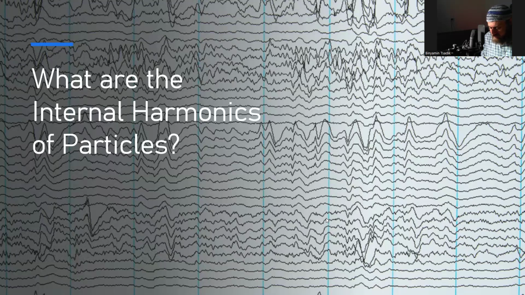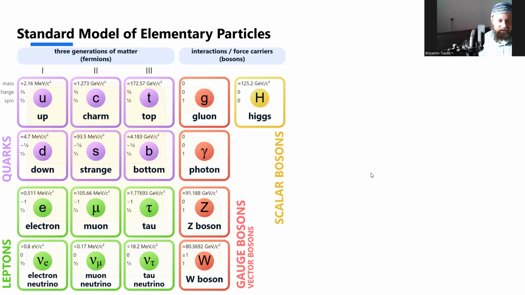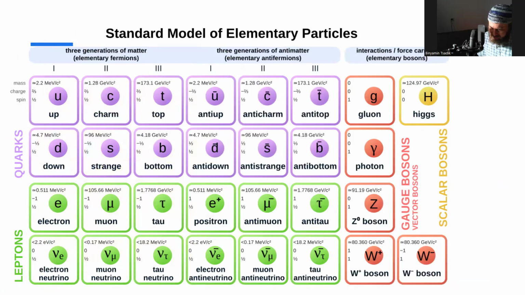All right, so we just guessed at this quantum well, what is actually going on in these particles? That's why we have all of string theory to talk about what is this harmonic state of the particles. So let's speculate. Why not? So let's take this standard model. We know we have this standard model of masses and charges and all of this stuff, and it's all well documented in spins. And let's just say this mass is an effective mass, and it's the sum of these frequencies. Let's just say that's where the mass comes from. So it's just a first idea.